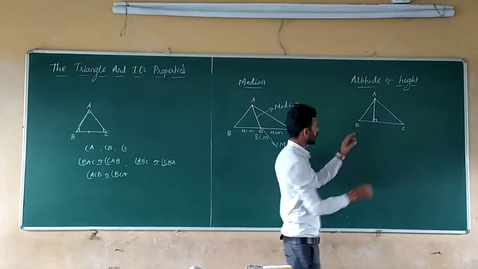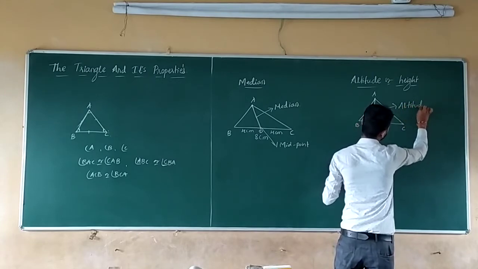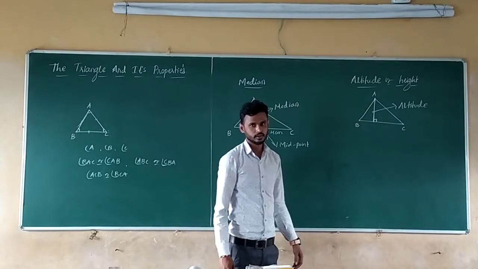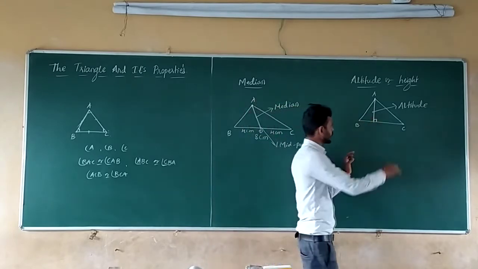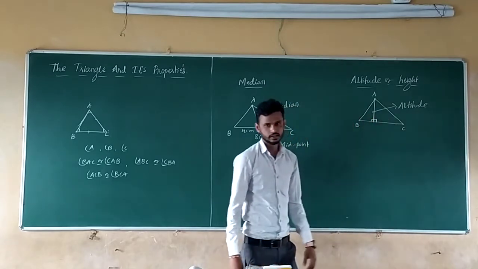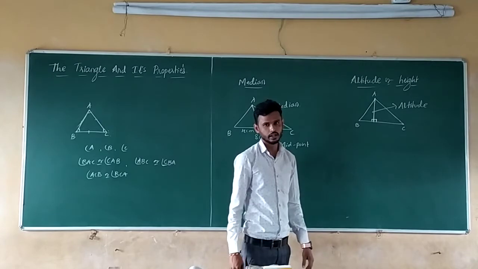So this one is called altitude. Perpendicular means this angle should be how much? 90 degrees. So that one is called altitude or a height of a triangle.